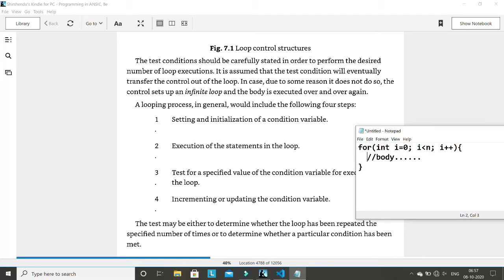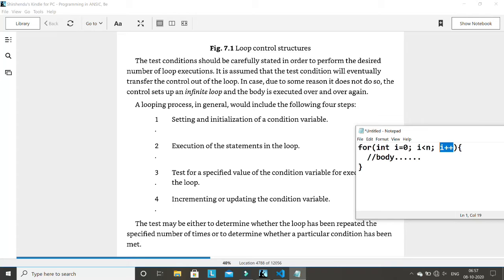And then after executing this, next time it will go here and it will increment the value. So this is mentioned here as the fourth point. So these are the four generic points: initialization, then testing, then execution of the body, and then increment or decrement of the condition variable. So this is how it executes in a for loop.